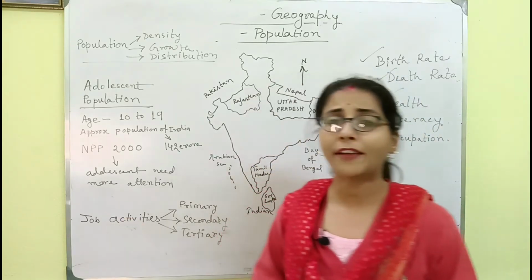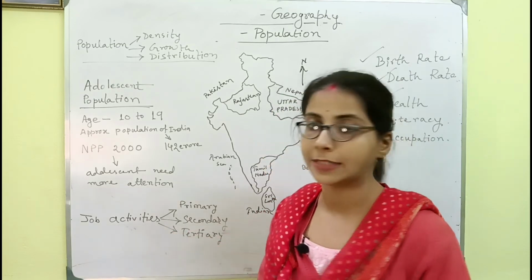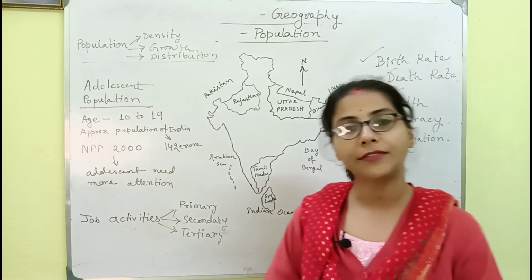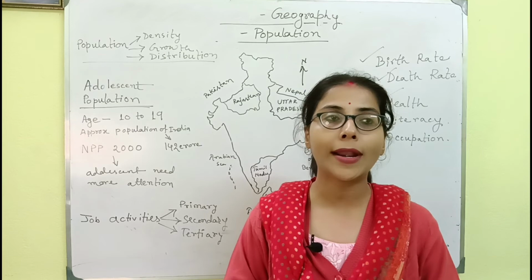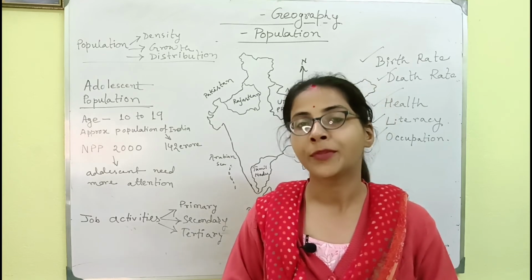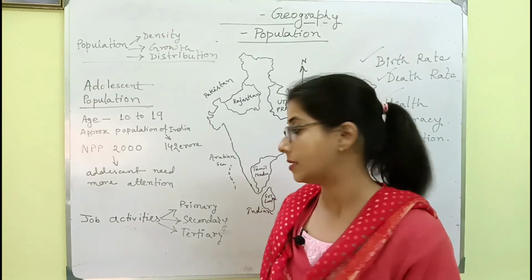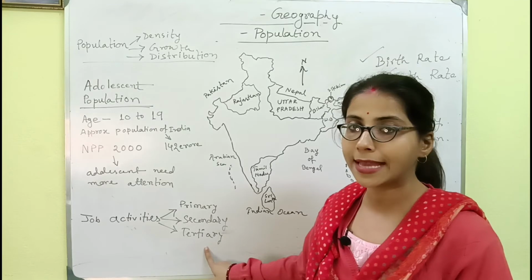Now we have to discuss the next topic, which is job activities. What is job activity? Job activity means the number of people of any country who are engaged in some particular work. These activities are divided into three categories: primary activity, secondary activity and tertiary activity.